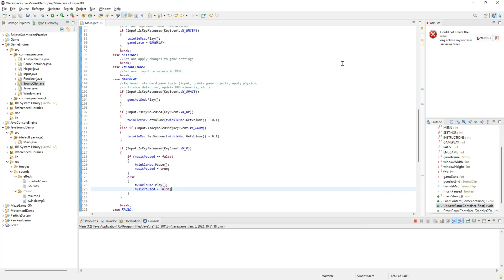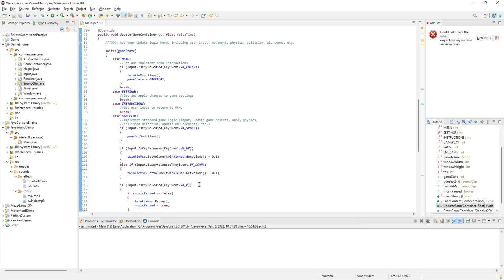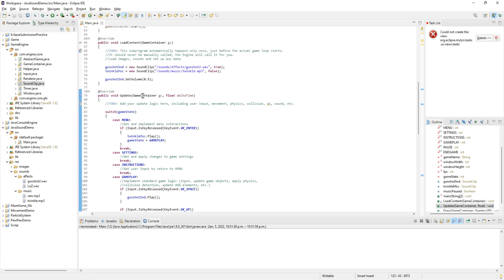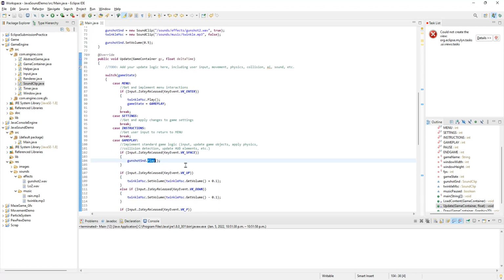Perfect. Now the last thing I wanted to show you is that we actually have two options for playing. Whenever you're playing a sound effect, you're always going to use just the play method. But for music, a lot of times, remember how play works. It simply plays the sound once. But what if you're playing a game and the music ends before you're done the level? That's going to be pretty awkward. You're going to have some awkward silence there.